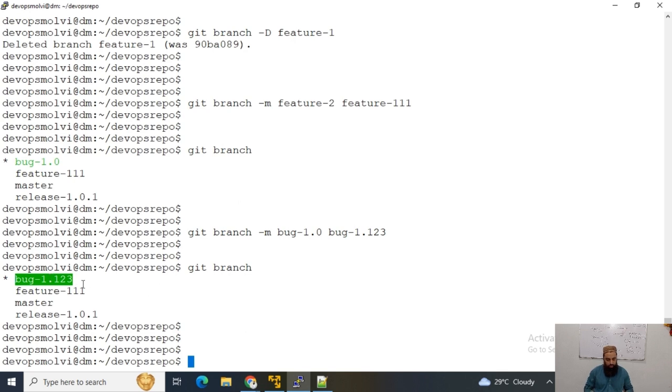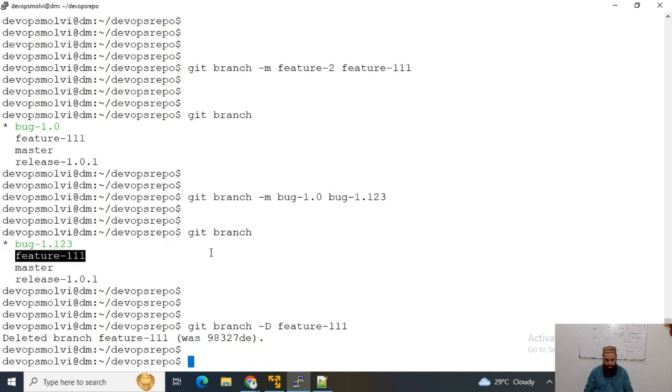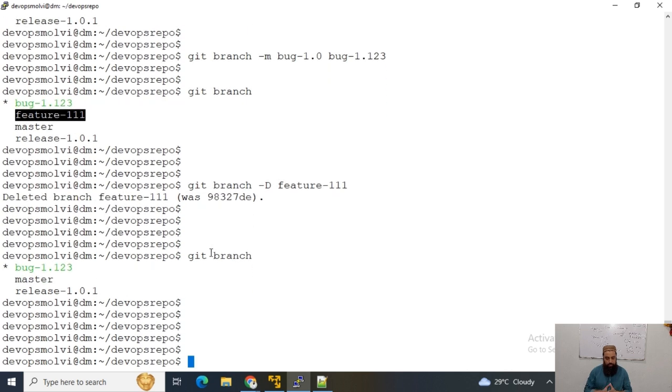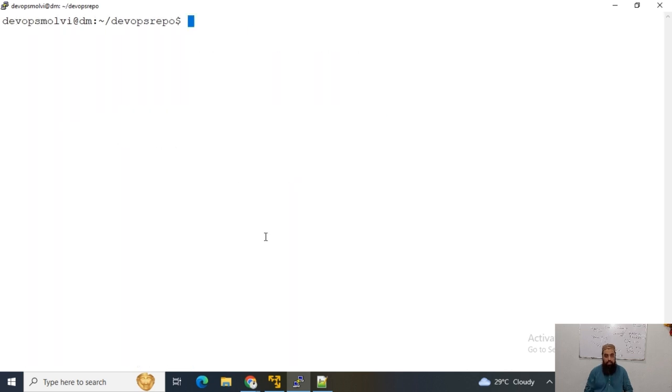So again, if I want to remove or delete, this is just for practice, git branch minus capital D and the branch name, it will delete the branch. Now I can check and these branches have been deleted. Now guys, we have these branches.